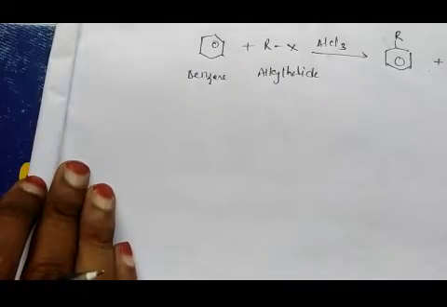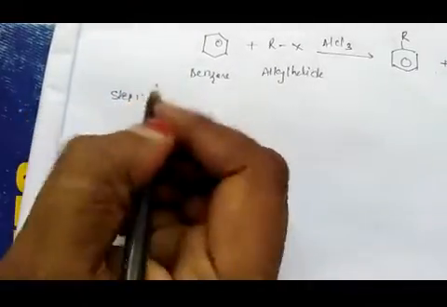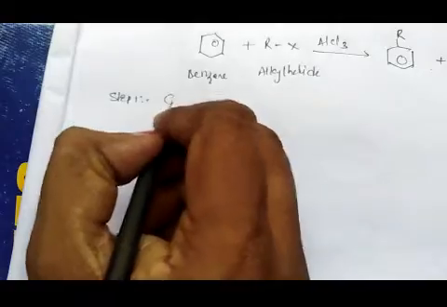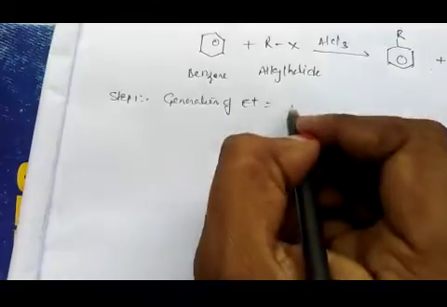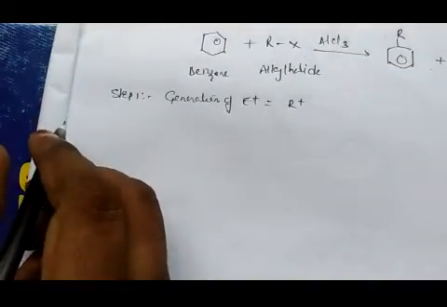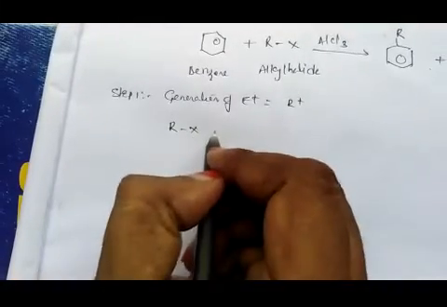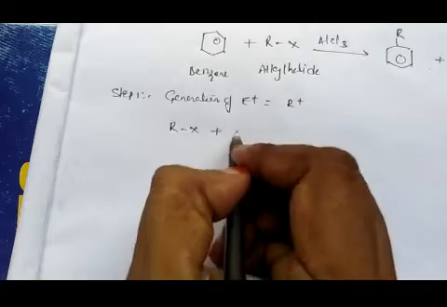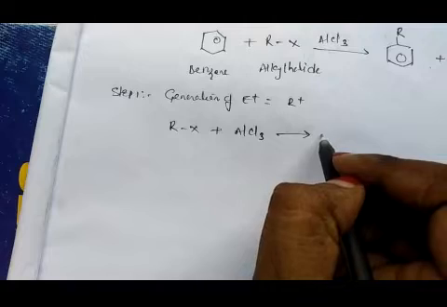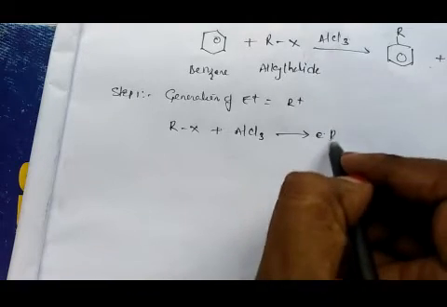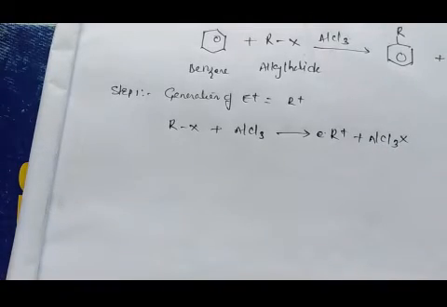In any electrophilic aromatic substitution reaction, step one is generation of the electrophile, that is R plus. How will you generate it? Suppose the RX interacts with anhydrous AlCl3, we will get R plus and AlCl3X, where X is the halogen.